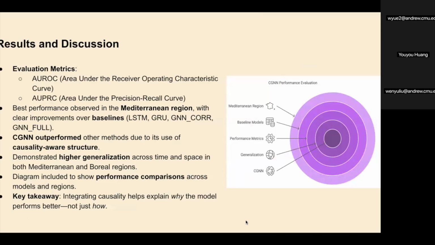Next. The evaluation metrics we used are identical to the paper, the AUROC and the AUPRC, which are proper evaluation metrics for such wildfire prediction models.